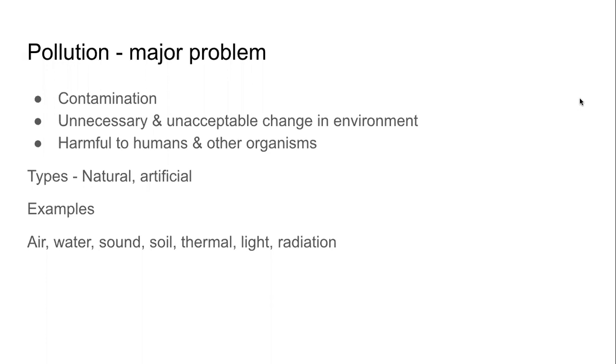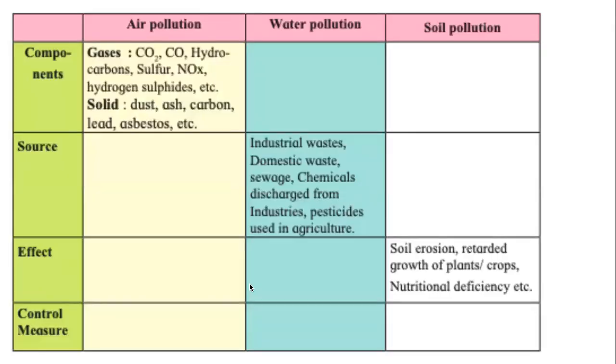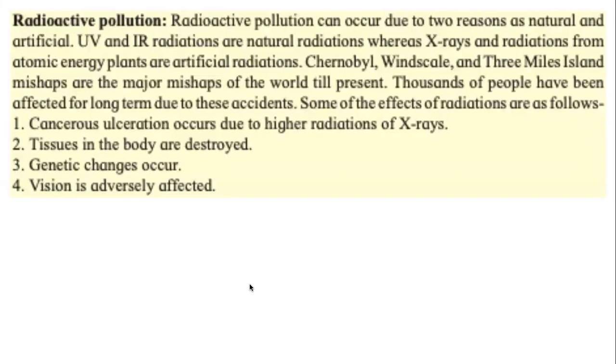Radiation pollution is different types of radiations that are harmful to us. Let us look at it in a little bit more detail. Radiation pollution is also called radioactive pollution. There are UV rays, UV is ultraviolet, IR is infrared, and there are X-rays. Sometimes these radiations come from natural phenomena. These rays are coming all the time from the sun also, but the ozone layer and the atmosphere protect us. But these radiations are also generated due to our human activity.